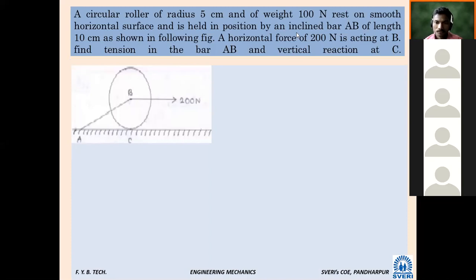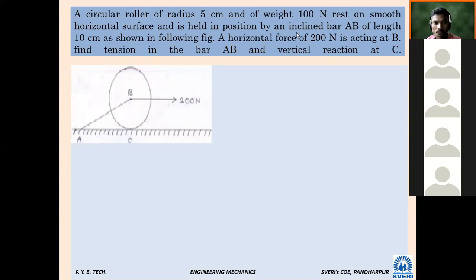A circular roller of radius 5 centimeter and of weight 100 Newton rests on smooth horizontal surface and is held in position by an inclined bar AB of length 10 centimeter as shown in following figure. A horizontal force of 200 Newton is acting at point B and find tension in the bar AB and the vertical reaction at C.